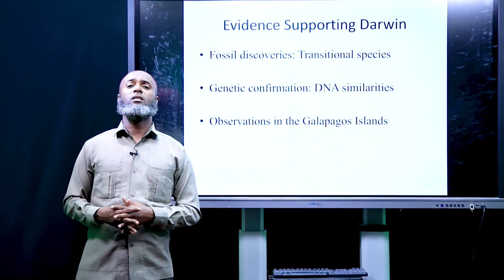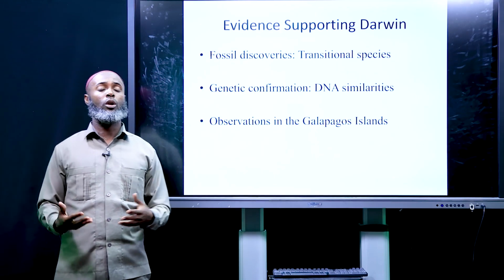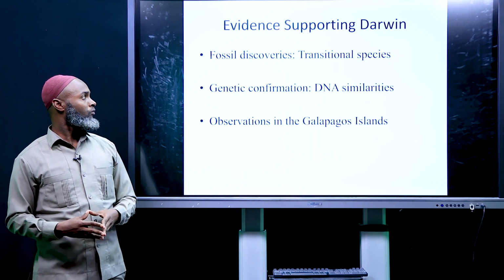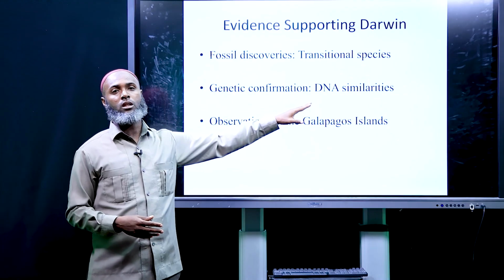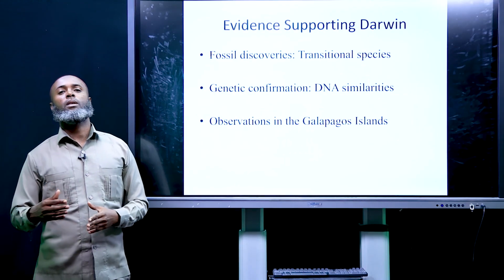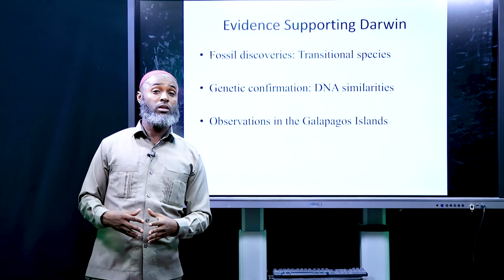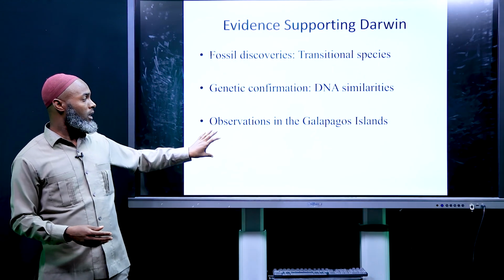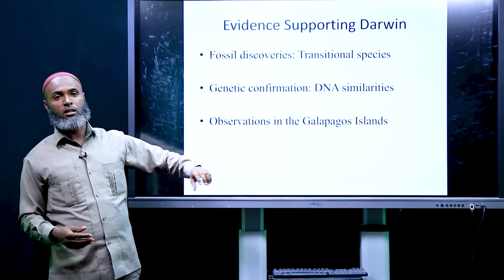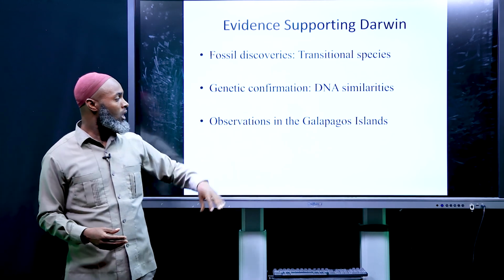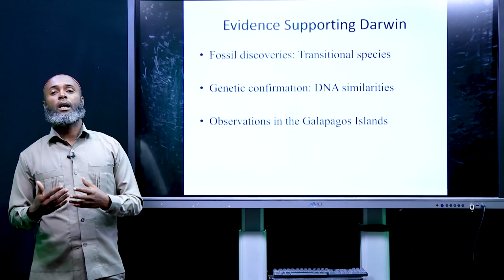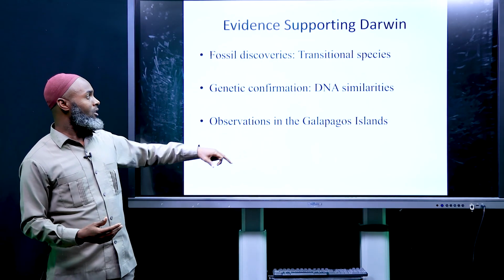What are the evidences that support Darwin's theory? Fossil discovery is one. This is known as transitional species. The other is genetic confirmation, DNA similarity among organisms, and the other is observation in the Galapagos Islands. Finches found on the Galapagos Islands could be one of the evidences that supported Darwin's theory.